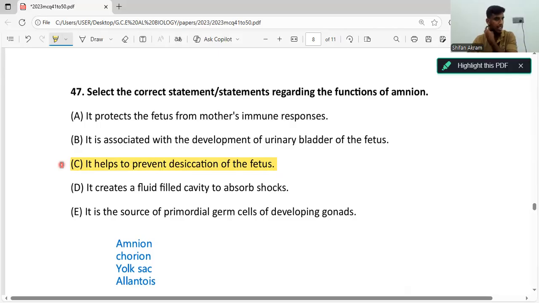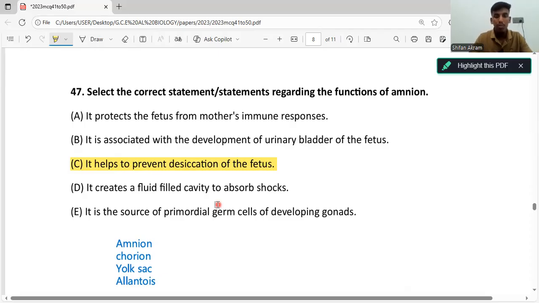Let's go through the D answer. The fourth statement: creates a fluid-filled cavity to absorb shocks. Again, the amniotic fluid protects the embryo. It protects the fetus. How? It protects the fetus from external pressures or any external harm. If the mother falls, it will protect the fetus.